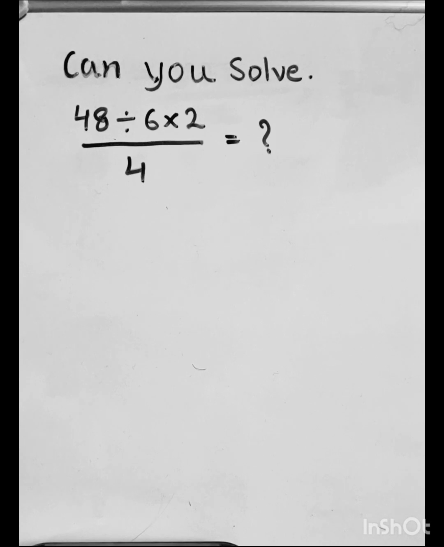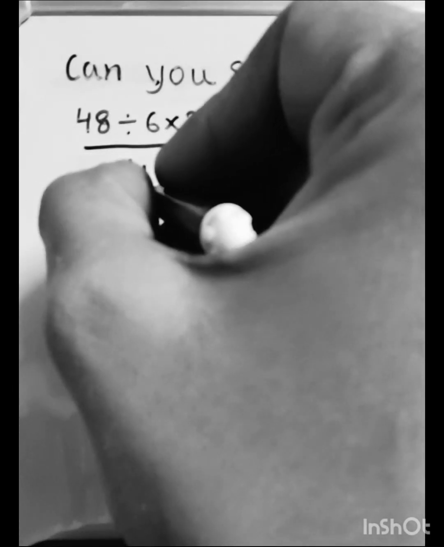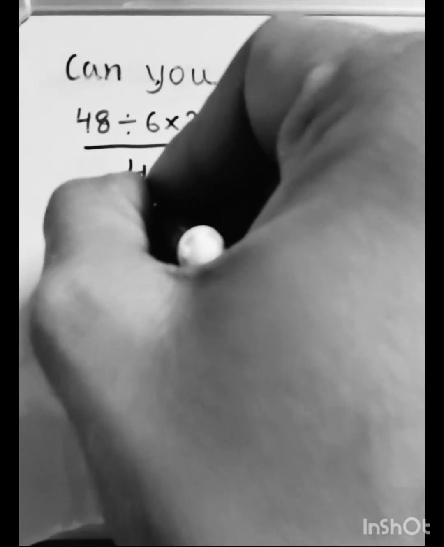Now, can you solve 48 divided by 6 into 2 whole divided by 4 equals to what? So generally how will we solve this? First we write 48 as it is and divide, we multiply 6 into 2. 6 times 2 is how much? 12.